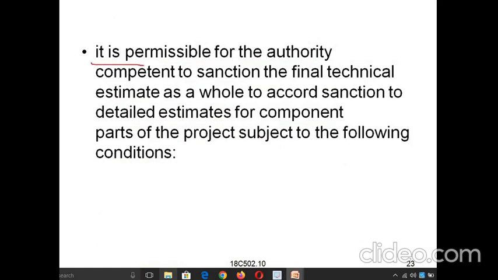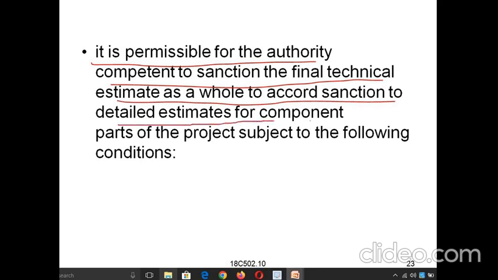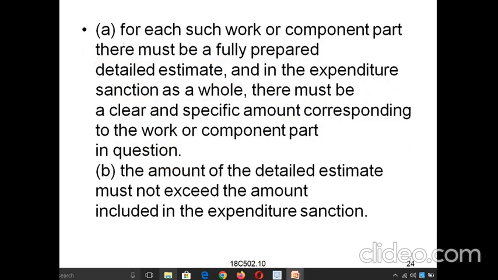And here it is permissible for the authority competent to sanction the final technical estimate as a whole to accord sanction to detailed estimates for component parts of the project, subject to the following conditions. So whatever project we are submitting should satisfy the following conditions for the technical sanction. Not only the detailed estimates, but whatever estimates or abstracts we are submitting should follow the conditions. The first one: for each such work or component part, there must be a